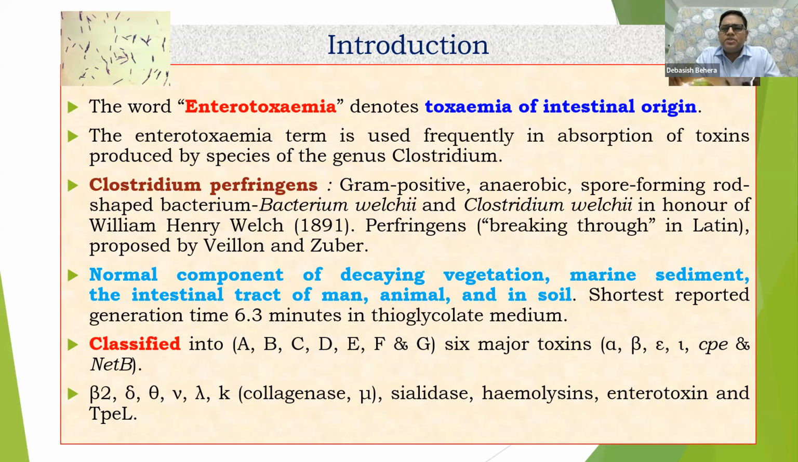The literal meaning in Latin is breaking, and the term perfringens was given by William Zuber. This is a normal component of decaying vegetation, marine sediments, as well as the intestinal tract of man, animals, and also the soil. Why is it present in the soil?